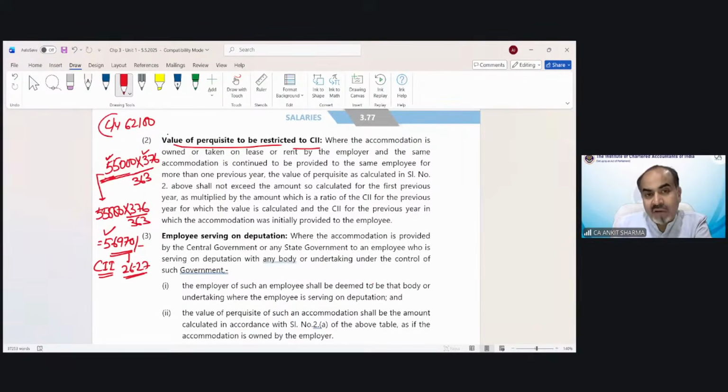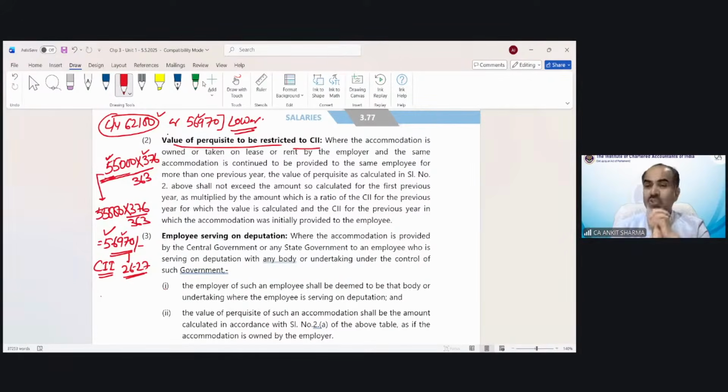And what we have calculated is 62,100. So technically we can say the perquisite value would be the perk value as we calculated, or this value 56970, whichever is lower. So my current year perk value would be 56970.